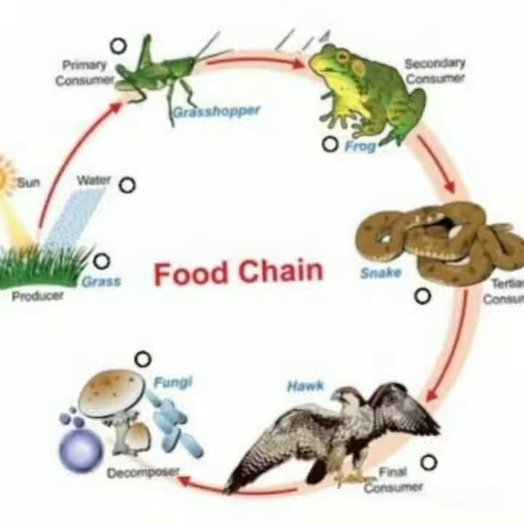So it proves that every animal directly or indirectly depends on plants for its food. That is food chain. You can see in this picture that grasshopper eats grass, right? Second, there is a frog that eats grasshopper. And who eats frog? Yes, snake eats frog. Same, snake is eaten by hawk.